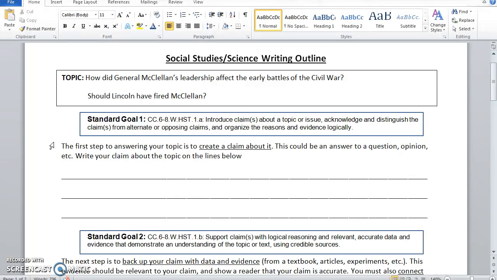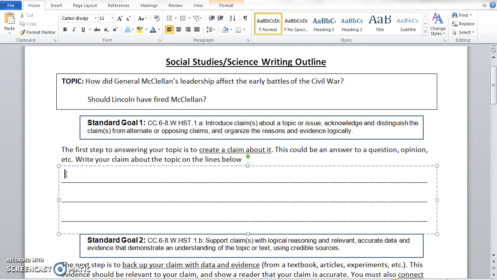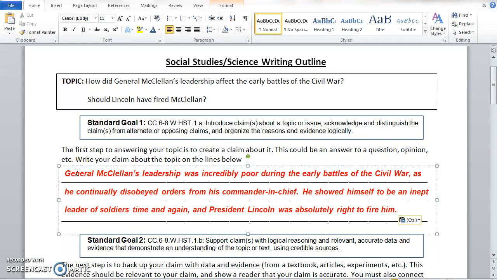So if someone were to ask you, how did General McClellan's leadership affect the early battles of the Civil War, and should Lincoln have fired McClellan, your answer to that question is your claim. So let's say you believe that McClellan's leadership was very poor. He continued to disobey orders, and he showed that he could not lead soldiers into battle effectively, and so therefore President Lincoln was absolutely right to fire McClellan. So you come down here to write your claim, and there we have it.